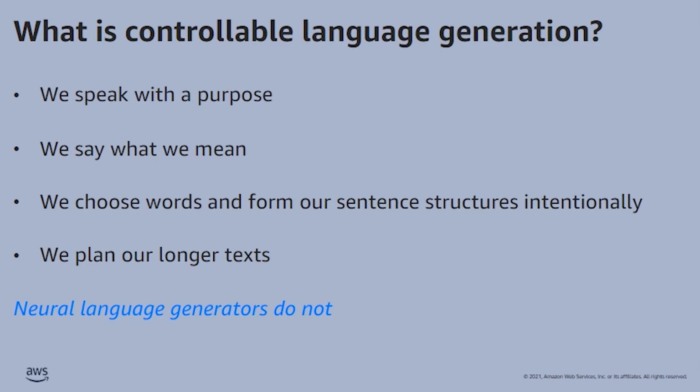But there's still a gap between how systems generate language and how humans generate language. Consider that we as humans speak with a purpose. We say what we mean. We choose our words and form our sentence structures intentionally, and we plan our longer text. These are still things which neural language generation systems cannot do. And yet, if we want to develop controllable language generation, these are necessary.